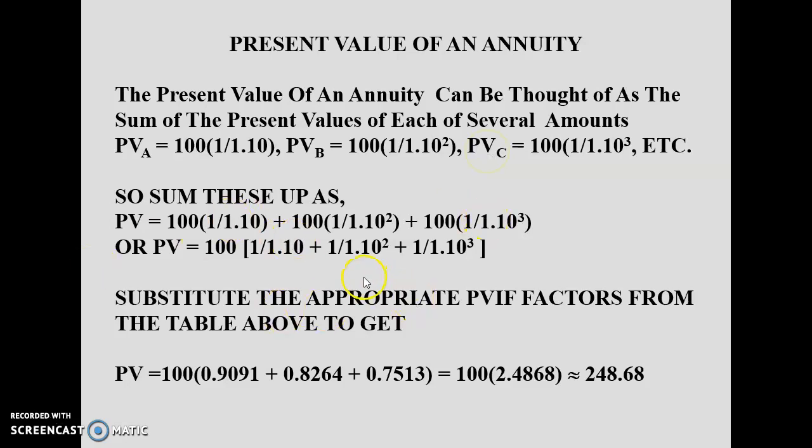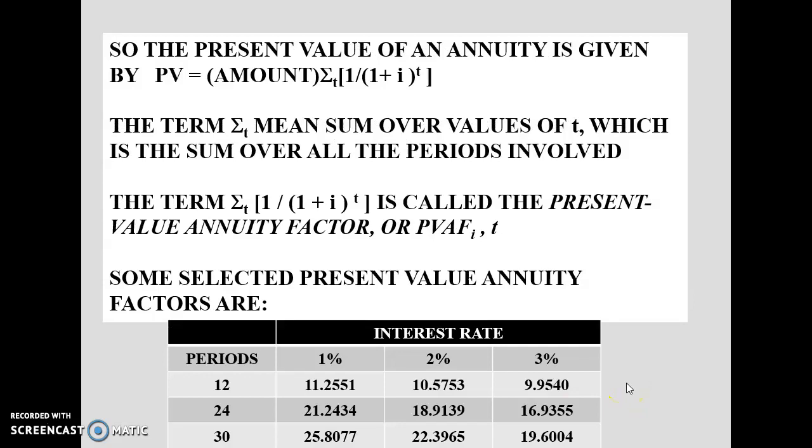By putting in the values for the 3 time periods, 1, 2 and 3, we are going to get the answer. If we use the present value interest factors table, which we described earlier, we can find it easily and sum up, and that will be the answer. So the present value of the annuity is given by PV. The same value is there. For example, this is the interest rate in the present value interest factors table. You can use these types of tables and easily find the answer, which you have to do within your quizzes.